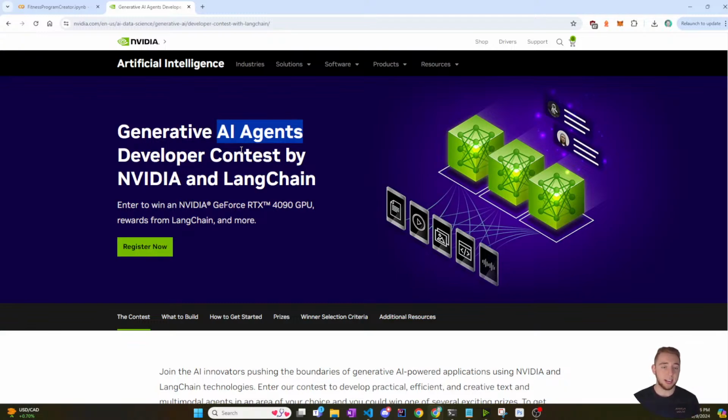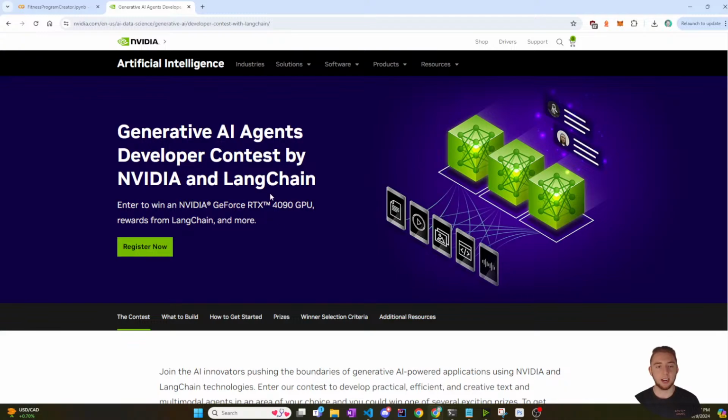Now, an AI agent takes a large language model and augments it by giving it tools so it can interact with the outside world. For example, a chatbot could schedule something on a calendar or go out to a database to get information to give a better response. Anything where the AI might need to interact with something else, like a website for booking airplane tickets, would be a tool that makes an AI agent. Using these agents together with many different tools makes for very powerful and cutting-edge AI applications, like what you need to build for this contest and what I'm going to be building to win it.